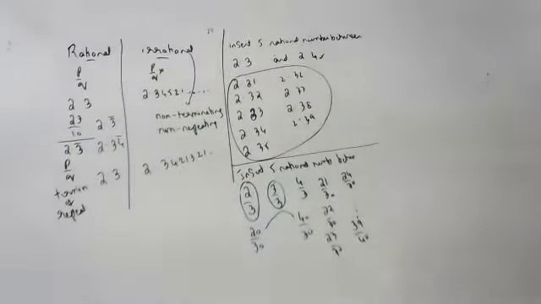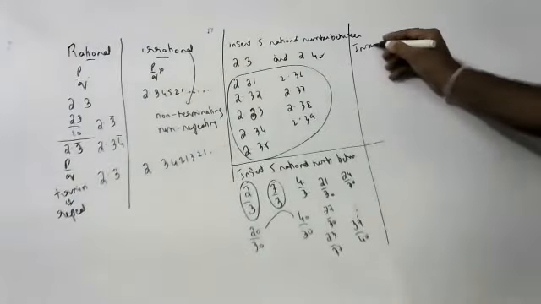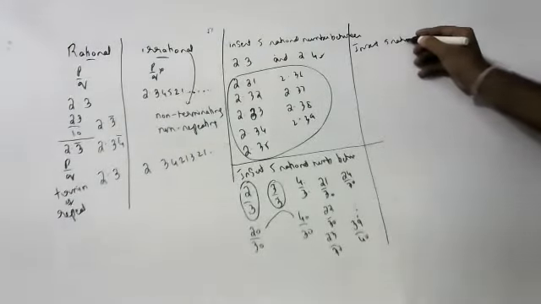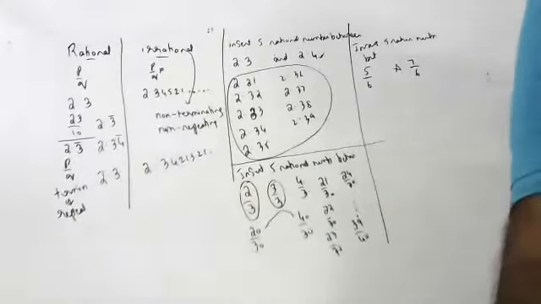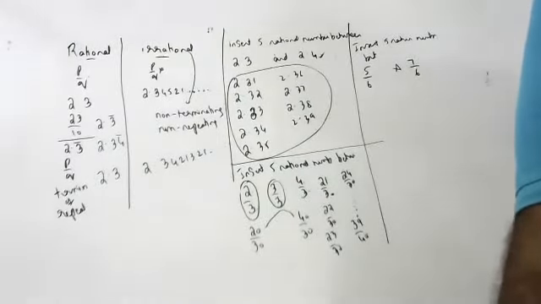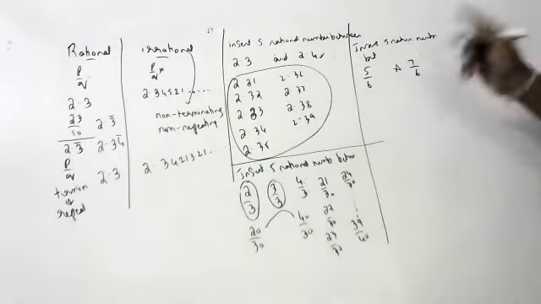Children, try to understand. One more question for those who did not understand: insert 5 rational numbers between 5 by 6 and 7 by 6.